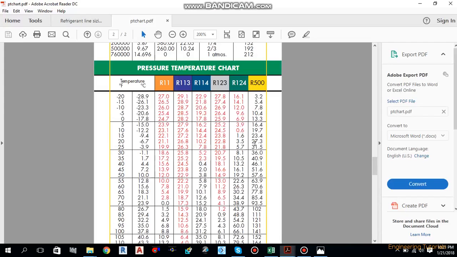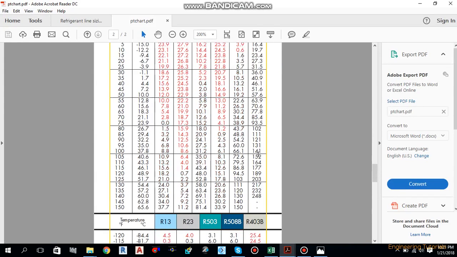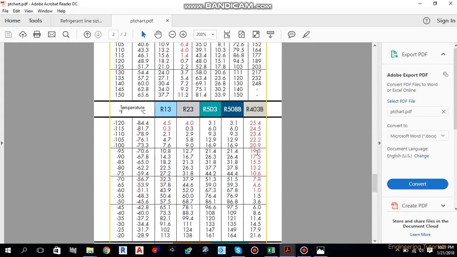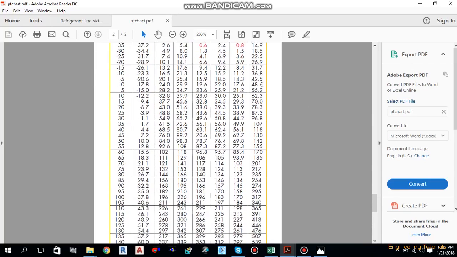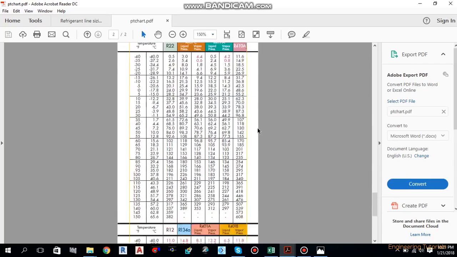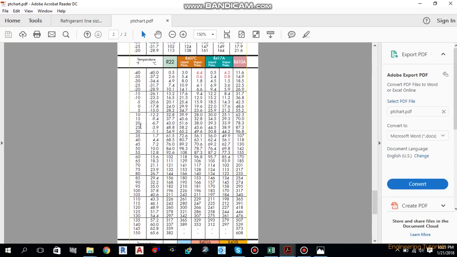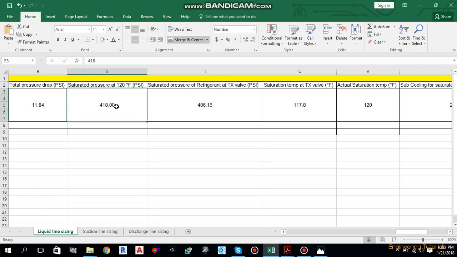So let's move back over there. Here we have a PT chart. We will go for R410A refrigerant. So this is R410A refrigerant, as you can see. This is the temperature in Fahrenheit, and we are going to use 120 degree Fahrenheit. What is the pressure for R410A refrigerant? As you can see, 418 psi is the pressure at 120 degrees Fahrenheit. So we have used 418 psi over here.